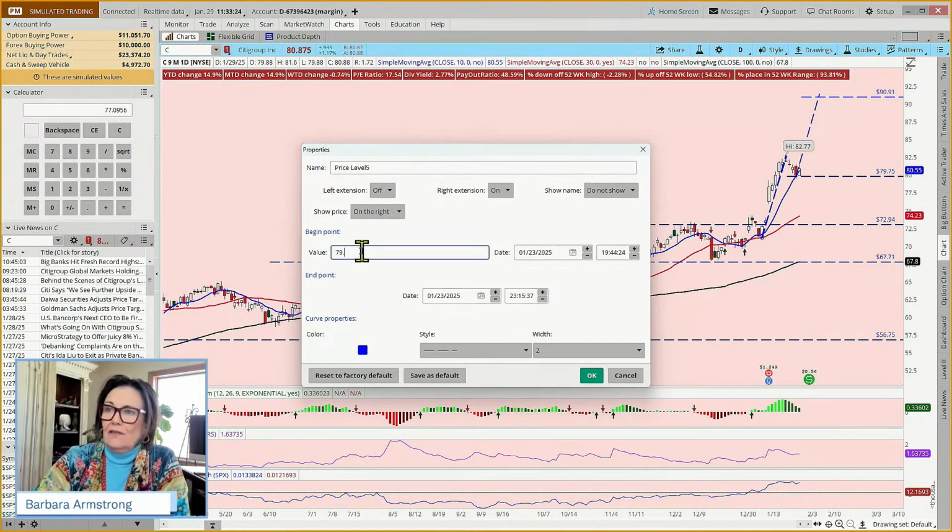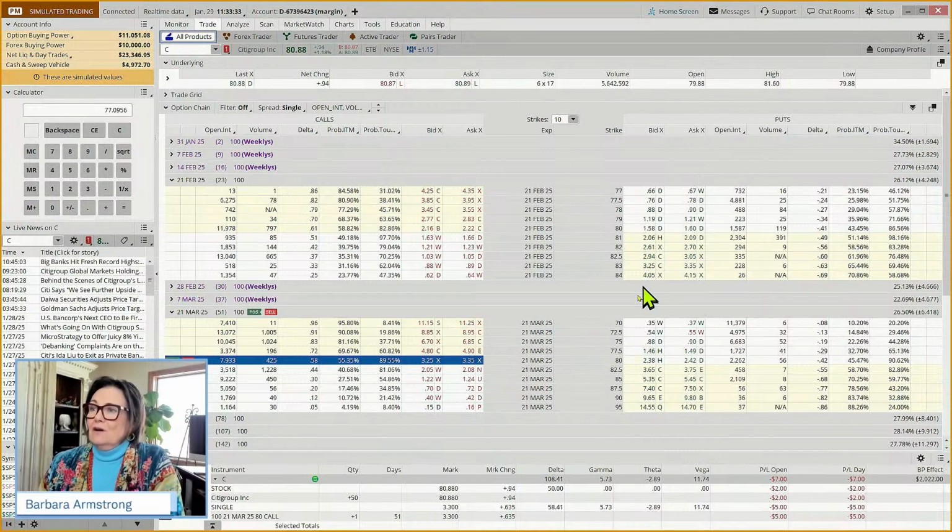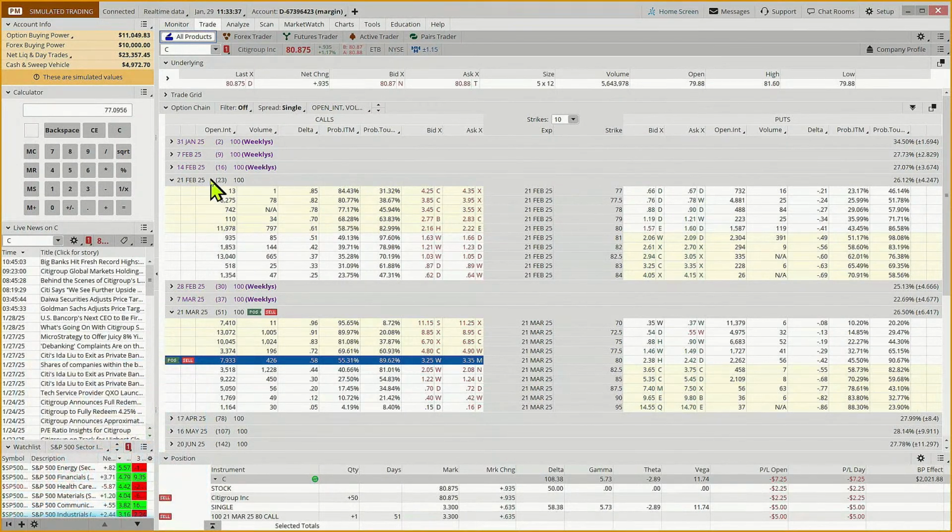So could we sell the 79 and then maybe buy the 78 as a way of defining our risk, or the 77? And so if we come out here, time decay is our friend. So this 23 days to expiration might be attractive. And again, 5 million shares traded, lots of open interest.